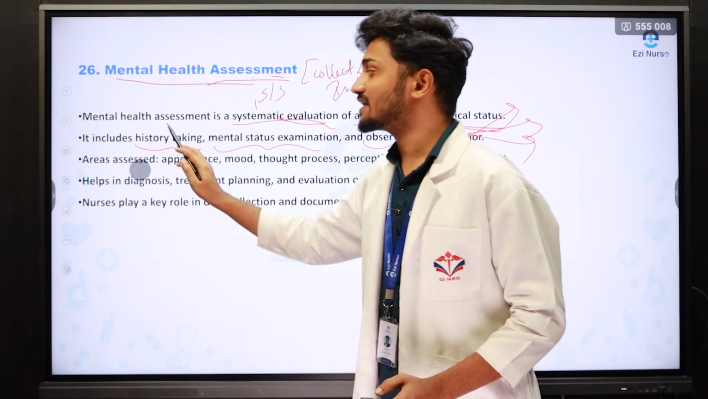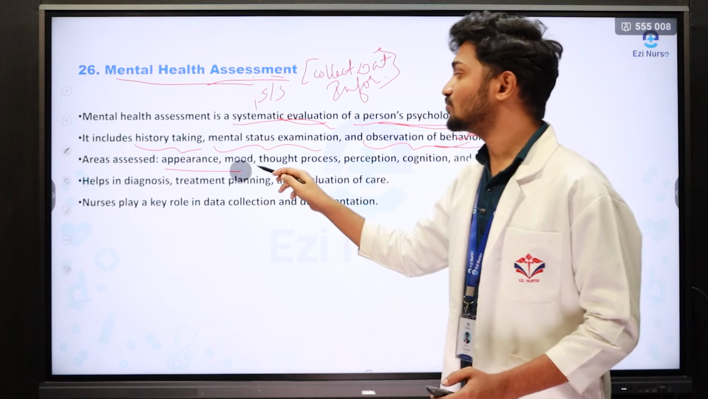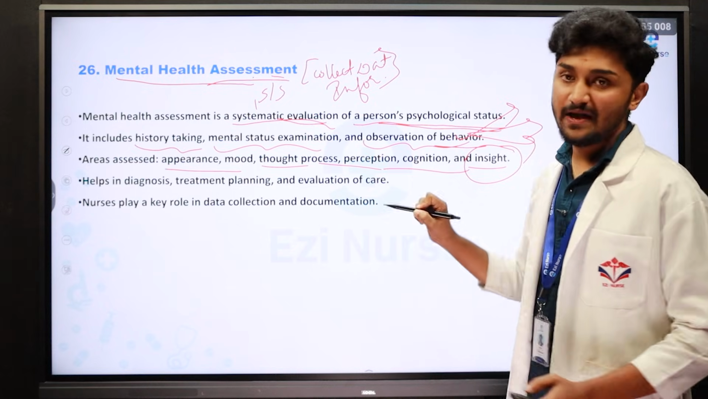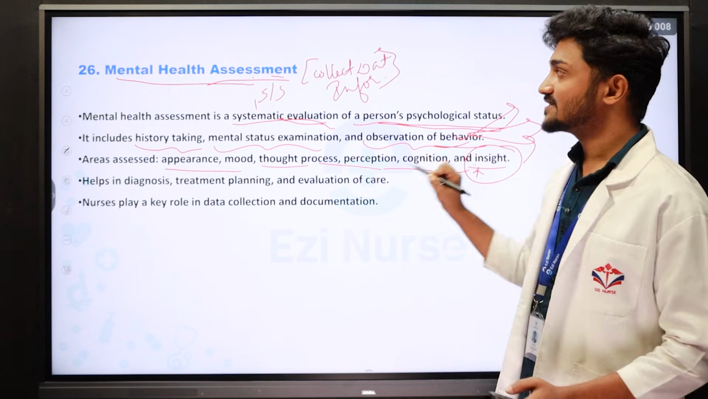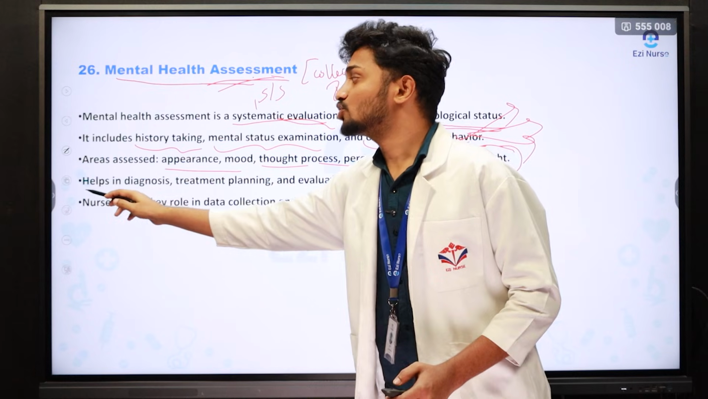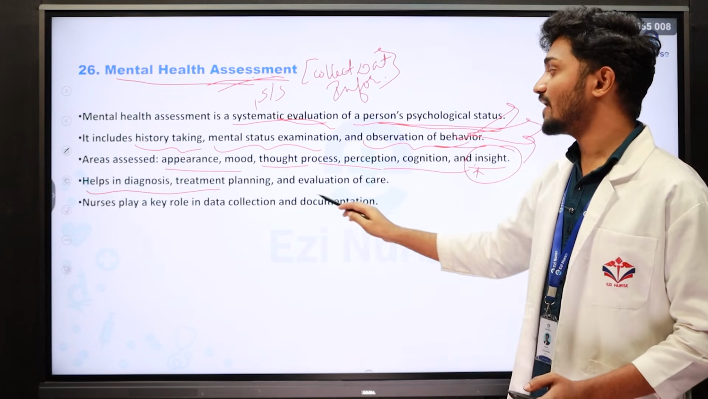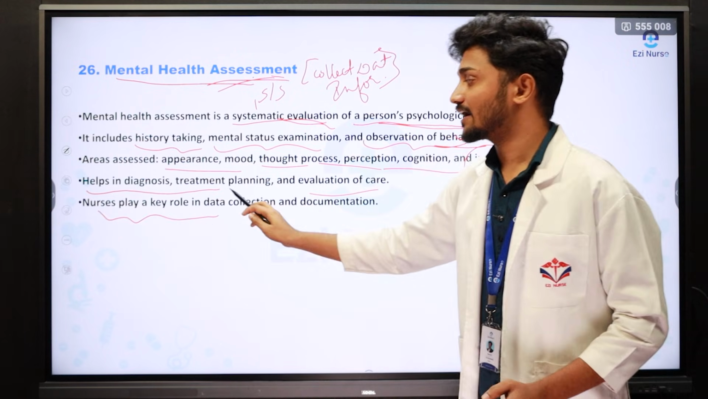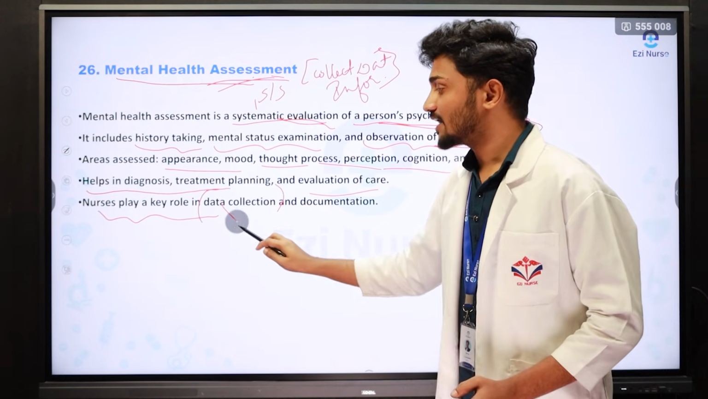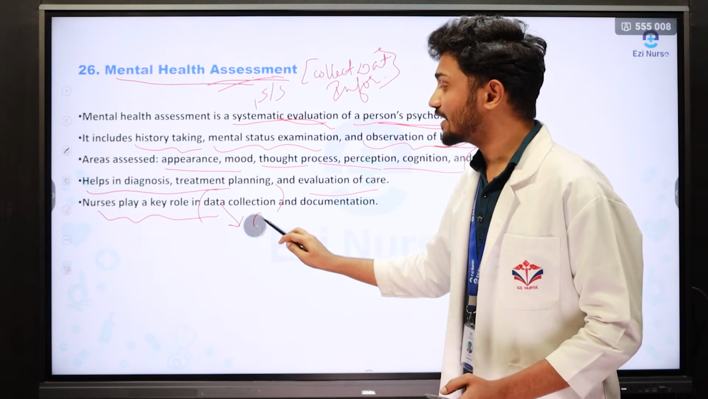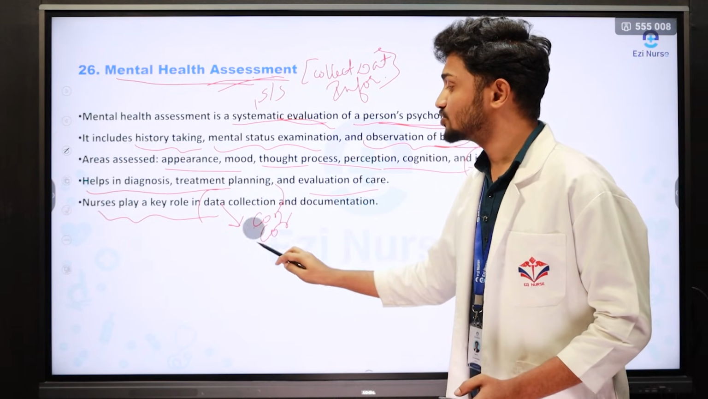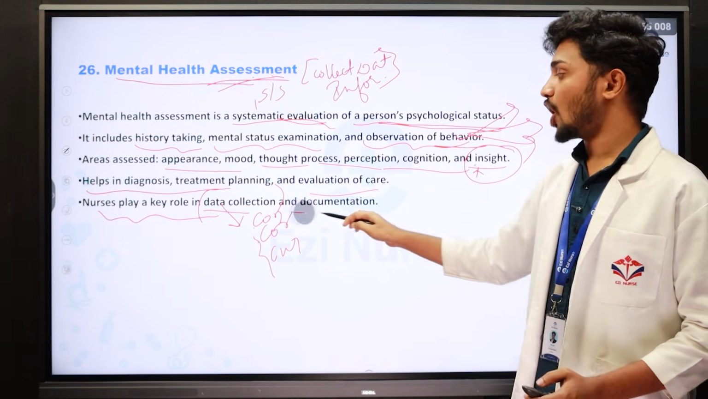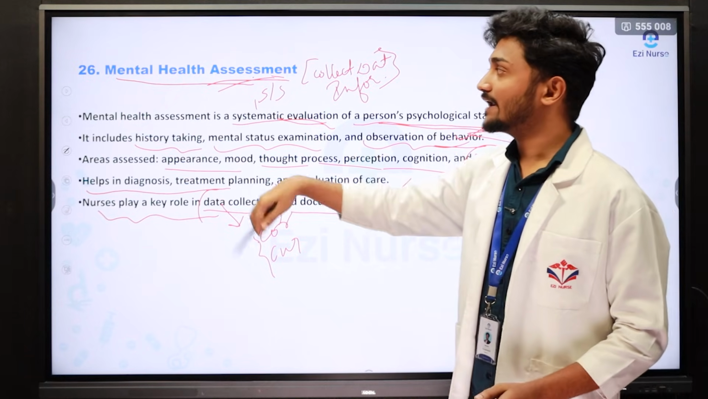Third one is what are the areas assessed. The areas assessed are appearance, mood, thought process, perception, cognition, and insight. Insight is nothing but whether the patient is aware of the disease condition. To check the insight also, we need to go for assessment. The next one is to help in the diagnosis, treatment, planning and evaluation of the care. What is the roles and responsibilities of the nurse? Nurse plays a key role in data collection. Data should be from the primary source, concrete, correct, and current. So we have to follow these 3 C's while collecting the data, and documentation should be done. So this is all regarding mental health assessment.